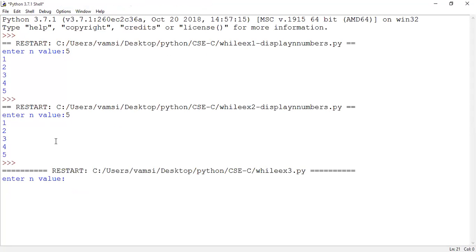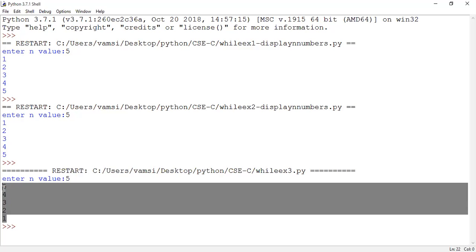So are you seeing the shell? Yes, sir. What is it asking for? Enter n value. Let us suppose if I'm giving 5 here, what will it display? 5, 4, 3, 2, 1. Is it the output? Yes, sir. This is the output which I'm expecting from the program execution.